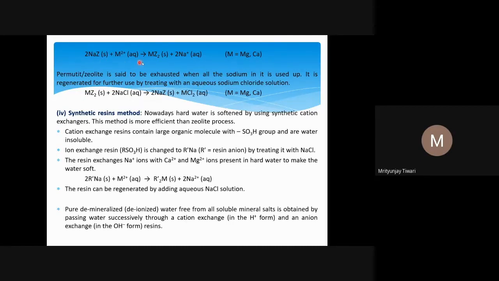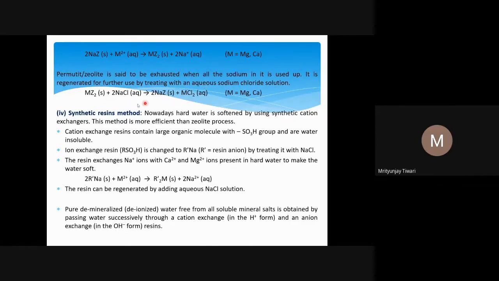Because this reaction is the exchange reaction, if all the sodium is used, means if you have only this compound, no further reaction will be happening, and whatever extra hardness is there, it cannot remove. Whatever product is formed is not of any use to us. So we need to regenerate this to use it again.